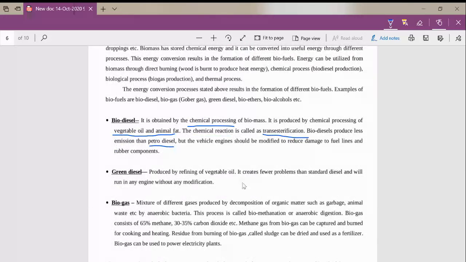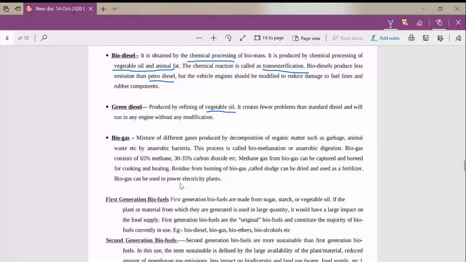Okay, next is green diesel. It is produced by the refining of vegetable oil. So, refined vegetable oil is green diesel, and it creates fewer problems than standard diesel and will run in any engine. So, in order to use that green diesel, we don't need to modify the current engine of that vehicle.